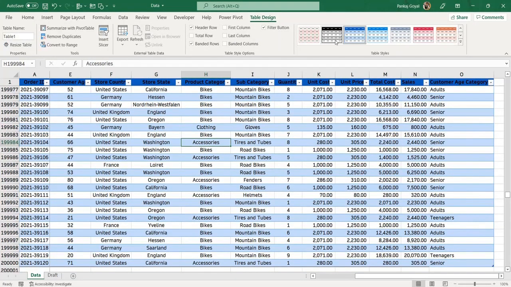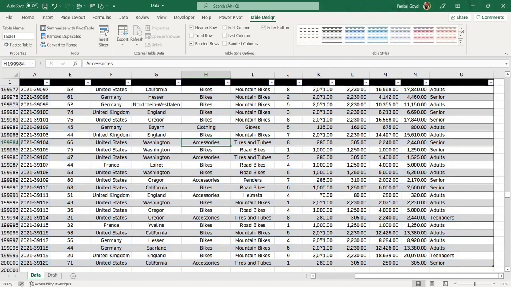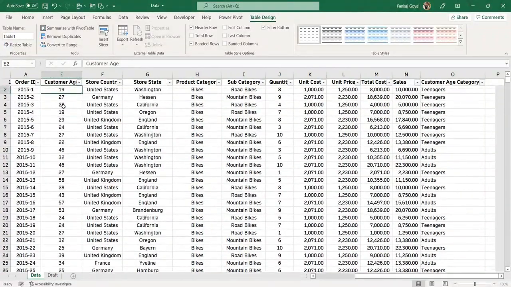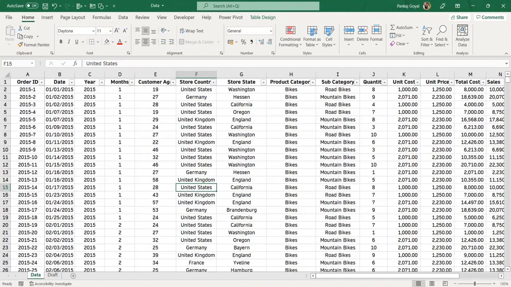By going to the design tab, you can actually change the layout of your table. So I'll keep it just to normal. So this is the table we have created. Also, I can give my table a name. So let it be dataset. Now we have modified our data.